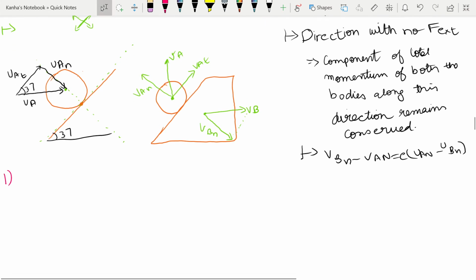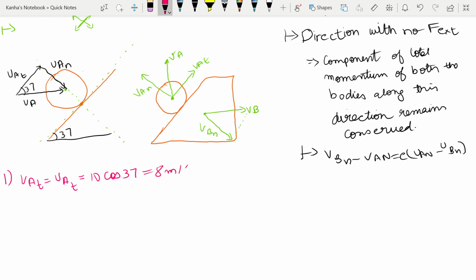So for the ball I can easily write VAT is equal to UAT is equal to 10 cos 37, which is nothing but 8 meter per second.